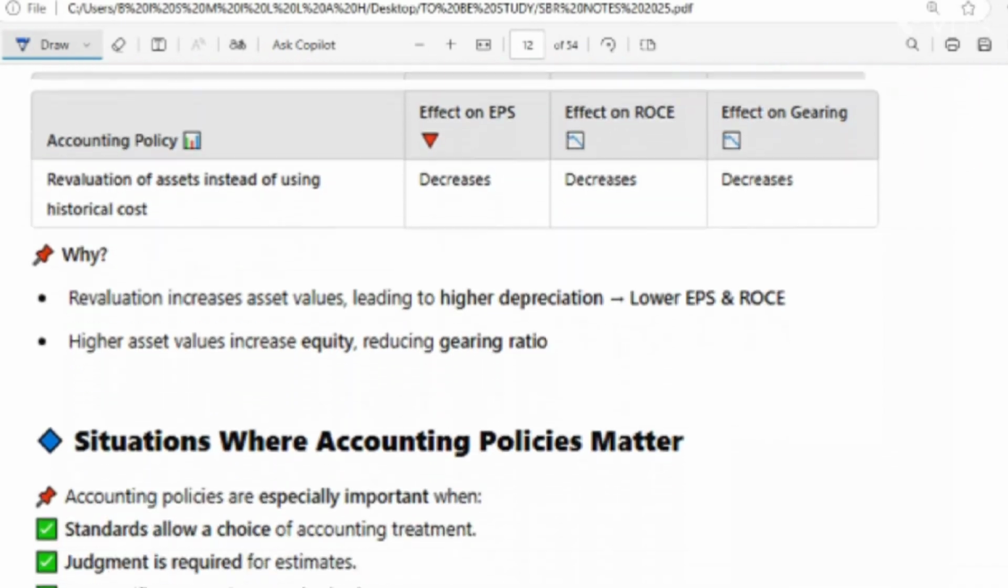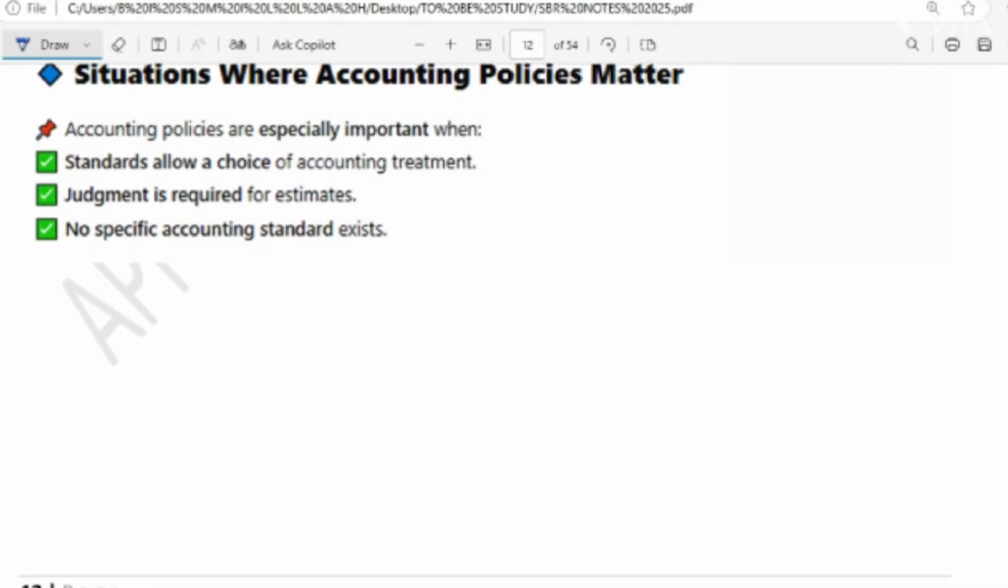Here we have a situation where accounting policy matters. We have discussed it. What are the situations where accounting policy matters? Accounting policies are the rules a company picks to report its numbers, and they matter when companies want to look profitable to attract investors, they need to lower risk to get a loan, or they are trying to meet targets set by the boss or the regulator. So these are the policies which are required, and why they matter.